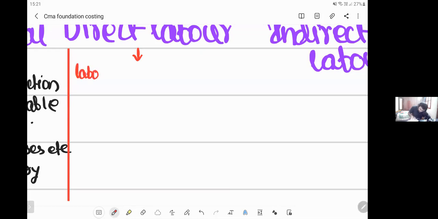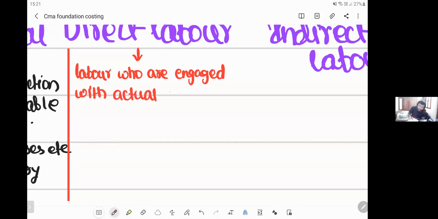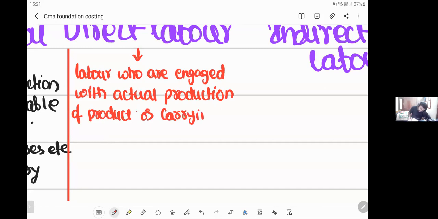Labor who are engaged with actual production of product or carrying out operation, etc. are supposed to be direct labor.